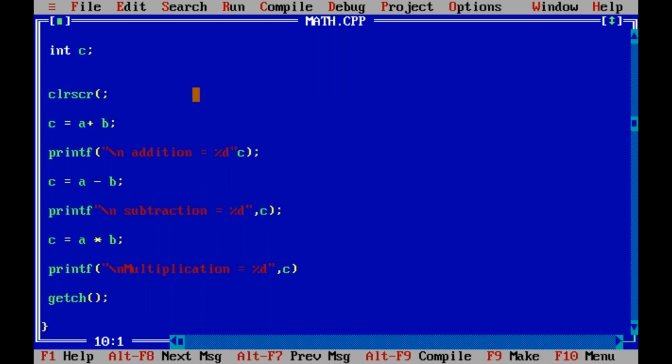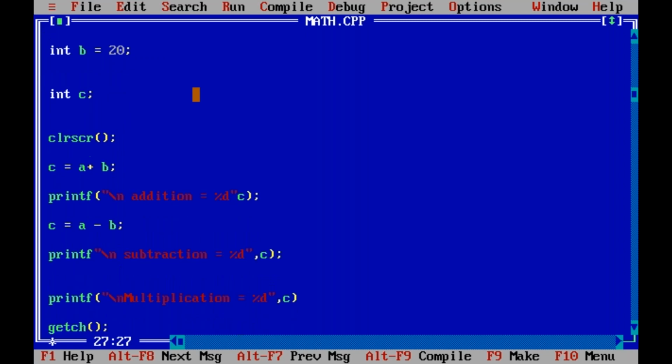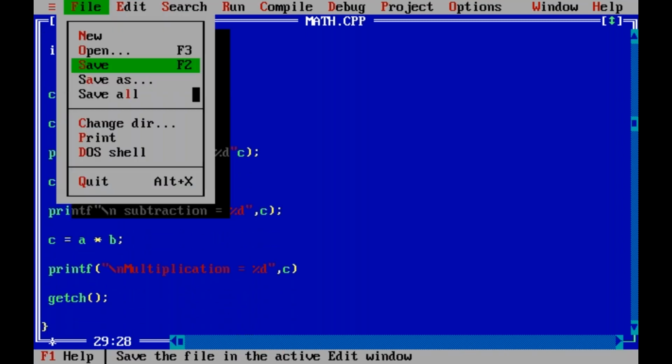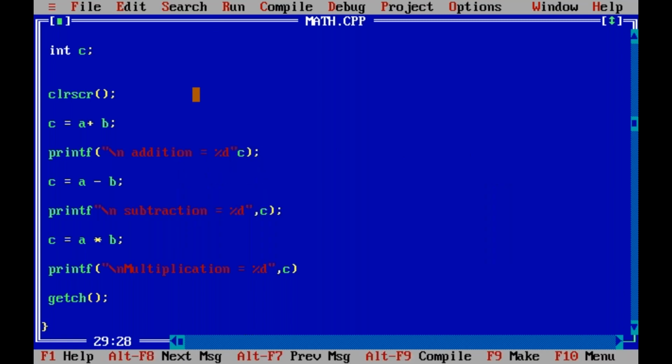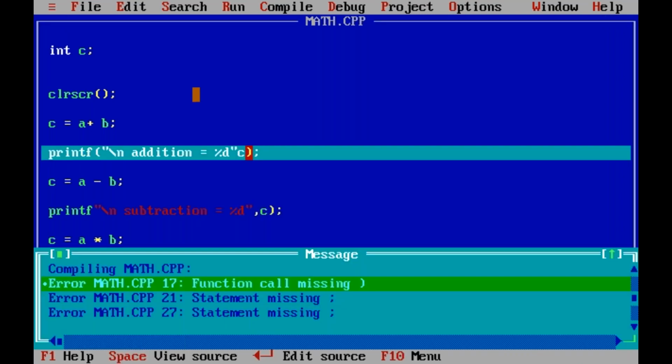Now let us correct the mistakes here. In void main, int b is equal to 20. Semicolon missing here. Next here, clrscr, bracket missing here. Suppose here a comma, later I'll correct that. Suppose a semicolon missing, later we'll see. Now I can save the file, overwriting. Now compile. Still three more errors. So 3 errors done, now 3 more errors.